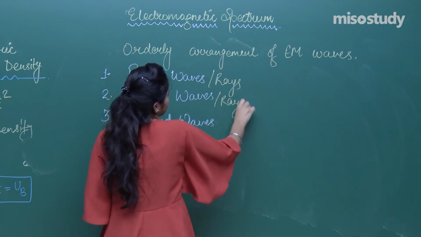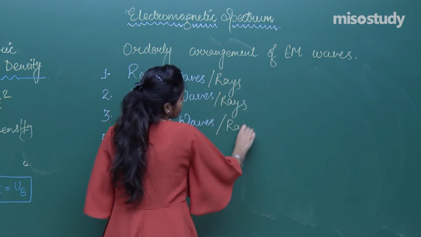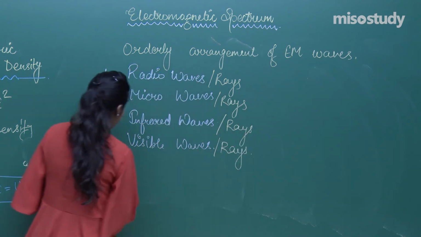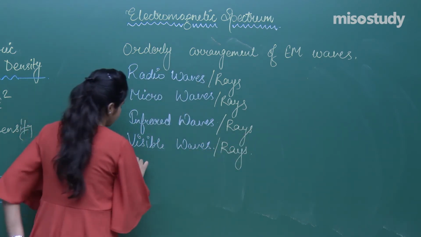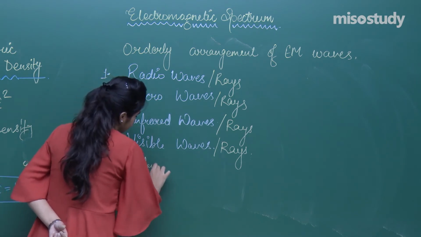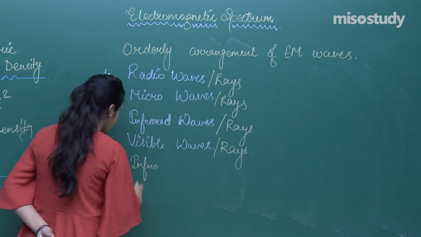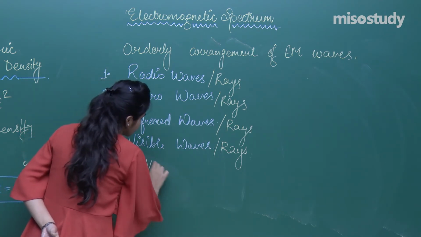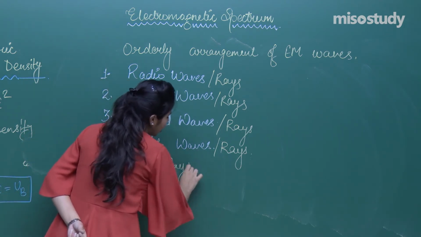These are the rays comprising the whole EM spectrum. The fifth one is infrared, and then there must be UV rays, that is ultraviolet rays.